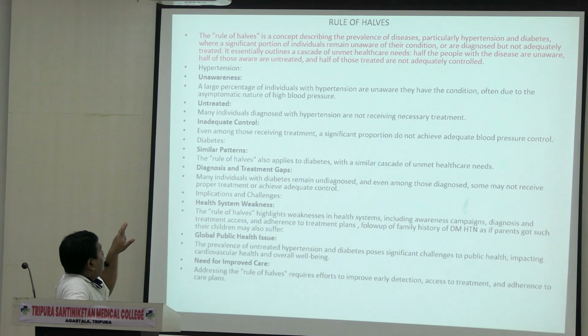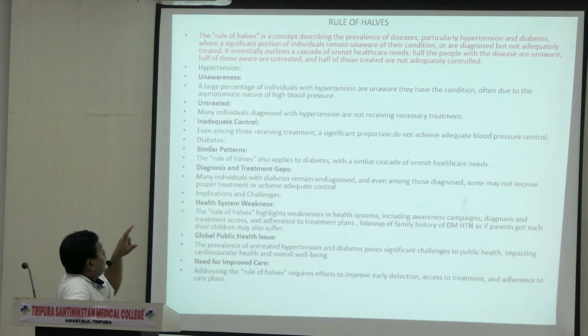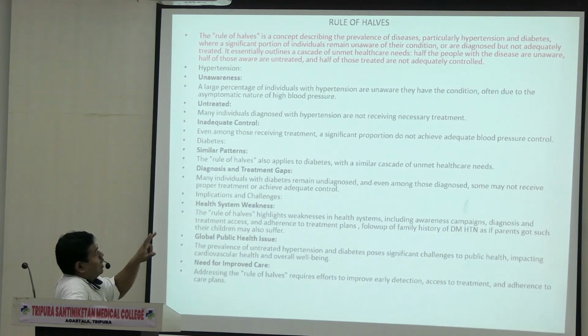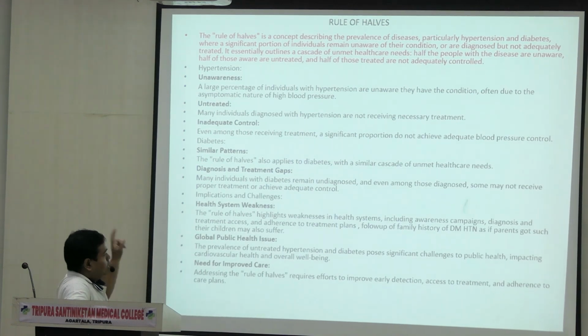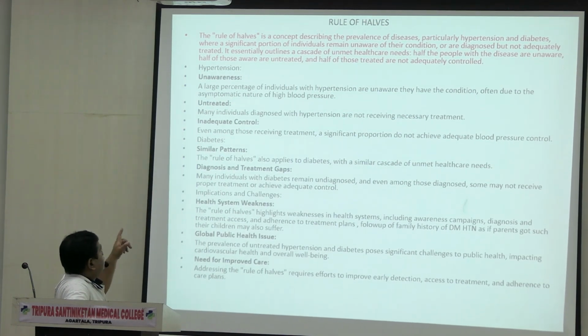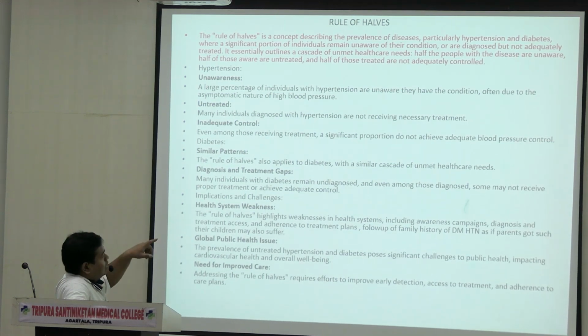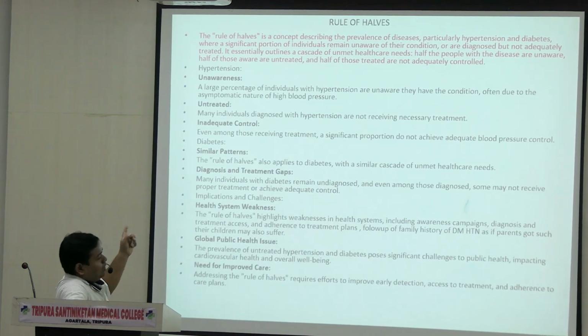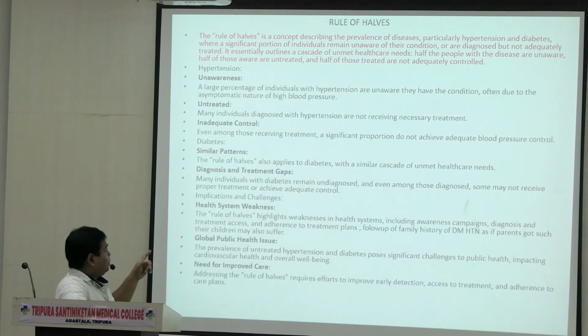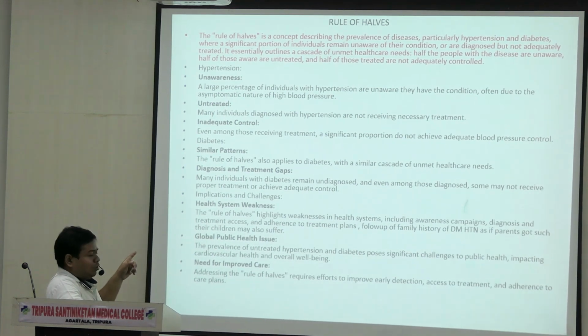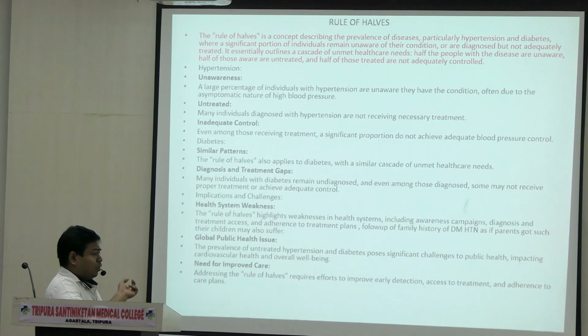See, how many of those are aware and untreated, and how many of those treated are not adequately controlled is a very important thing. See, unawareness, untreatedness, inadequate control. These things are relevant to this rule of halves, and they are seen in hypertension and diabetes. Diagnosis and treatment gaps are the main cause of this phenomenon.